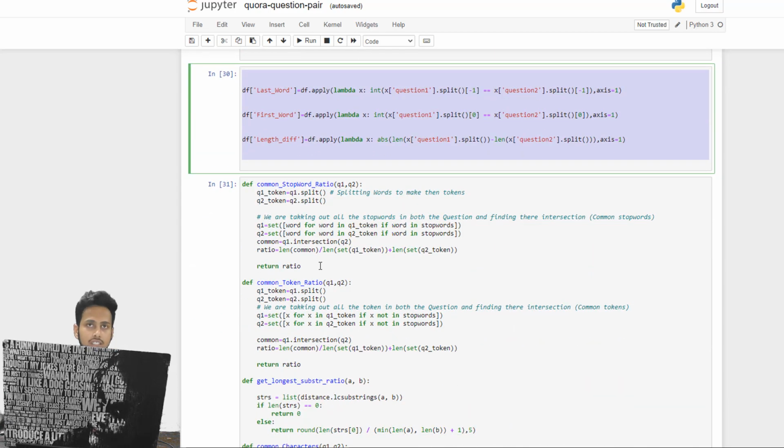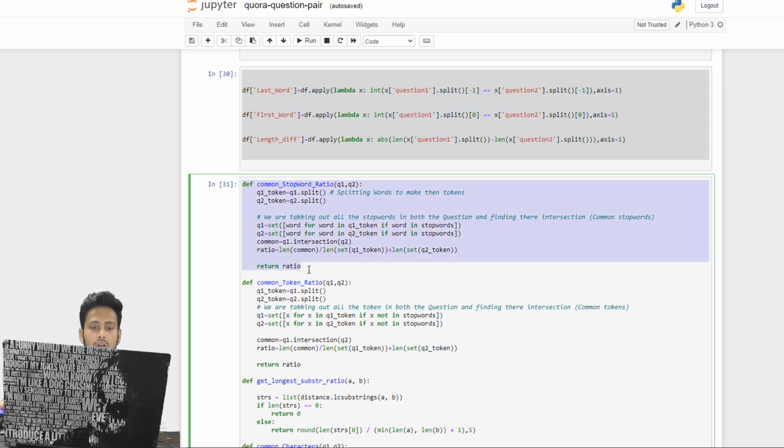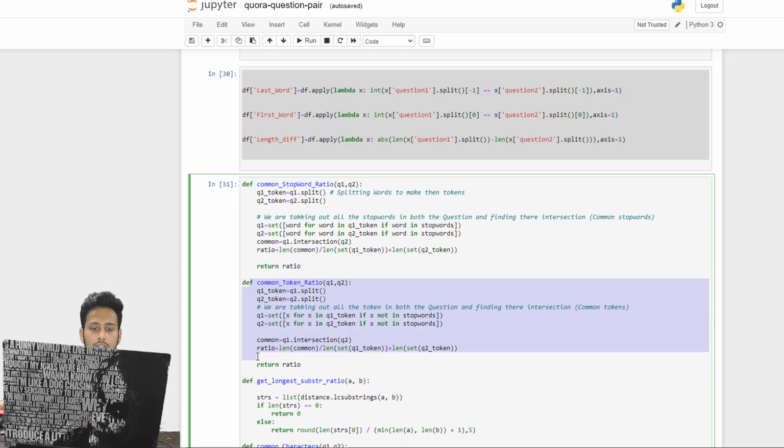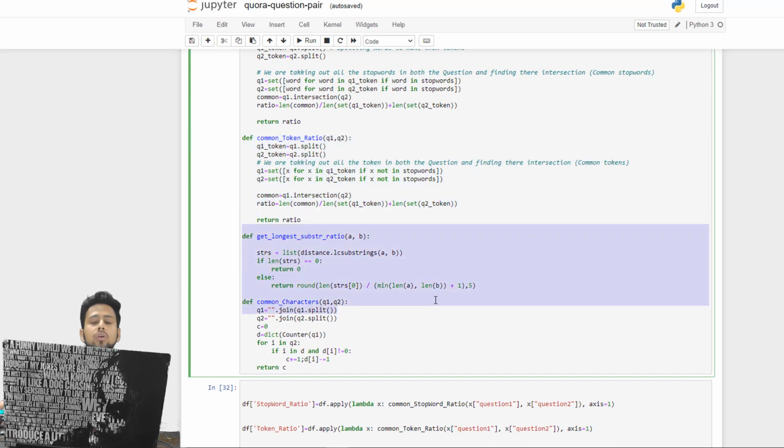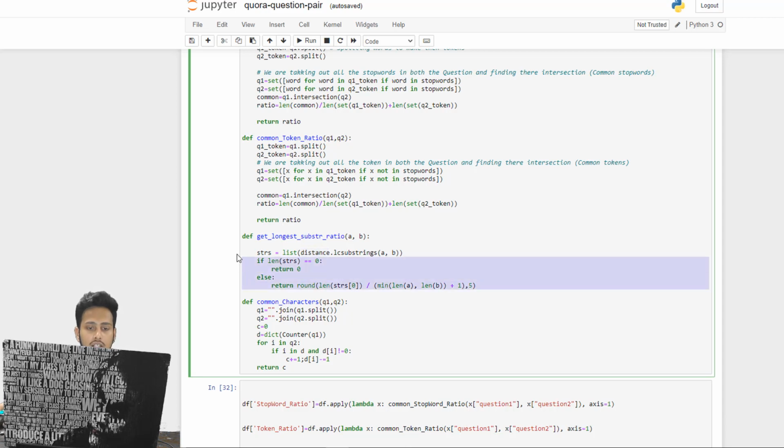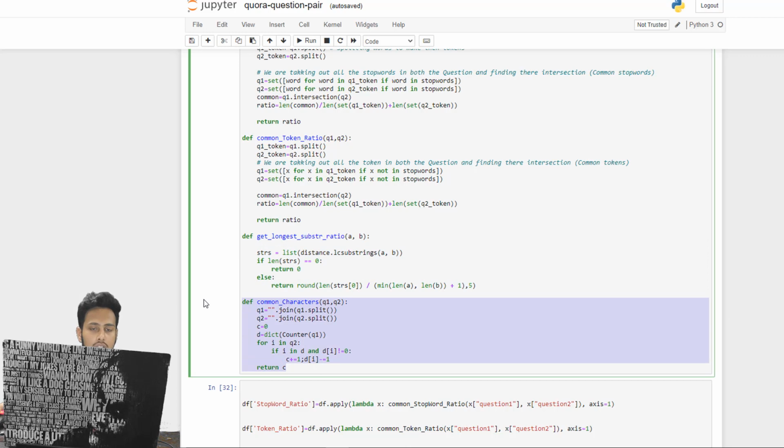But some of the features that we have talked about are not there, so here we are writing functions for that: for common stop word ratio, for common token ratio, and for getting the longest substring. In Python there is a library, distance, which we already installed at the very top. We are using it to find the longest substring. And here we are also computing the common characters, the total number of characters that are common in both strings.